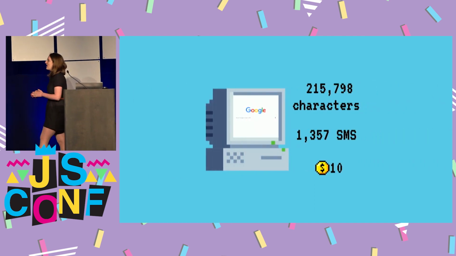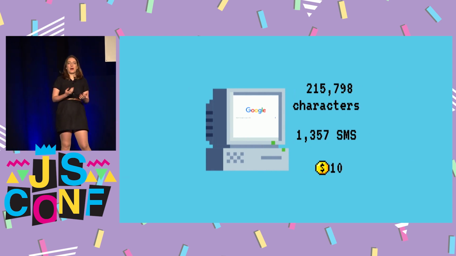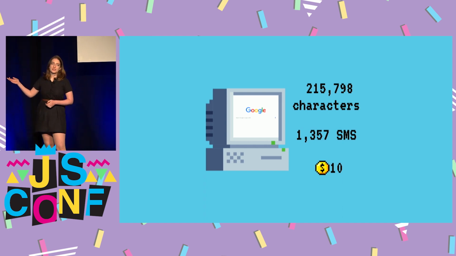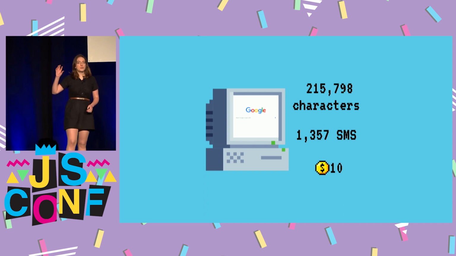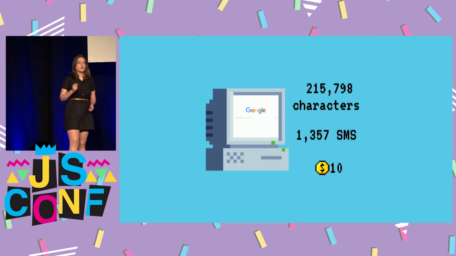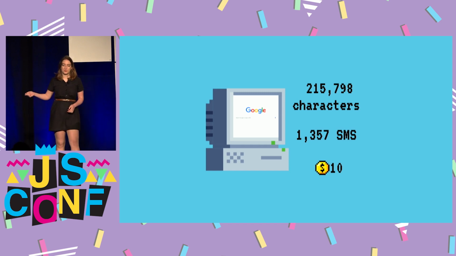And even more so, if you look at a page that's very simple like Google, all we think about when we look at this page is the input and the button and maybe the word Google. But when you actually look at the source of this page, this is 250,000 characters in HTML. So if we were to break this up into messages and send it over without doing anything to it, it would take 1,300 SMS to get there. And this would cost me $10 in Twilio fees alone, which is a lot more than I was willing to pay.